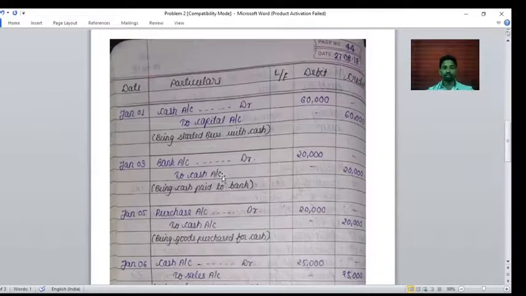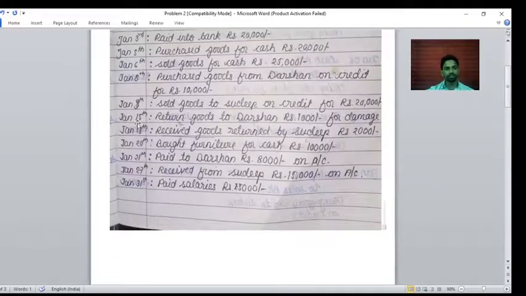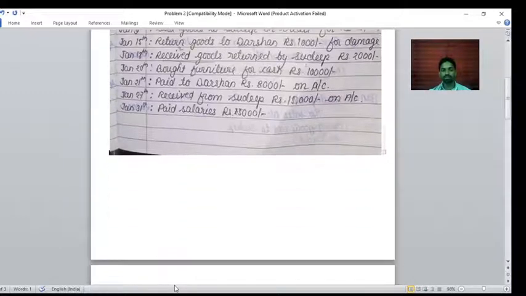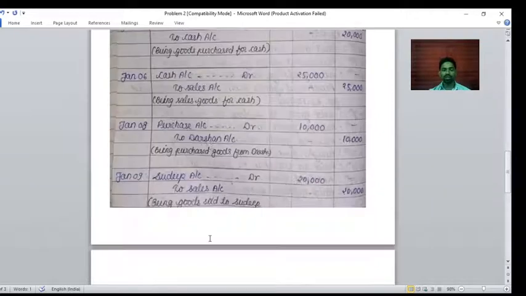Okay, so what's the next transaction? On 9th January, sold goods to Sudeep on credit for rupees 20,000. Sold goods means what? It's the sales. There will be the sales account and the Sudeep account, because it is a credit sale, it's not cash. So sales account and the Sudeep account. What will be the entry? Sudeep account debit to sales account credit.